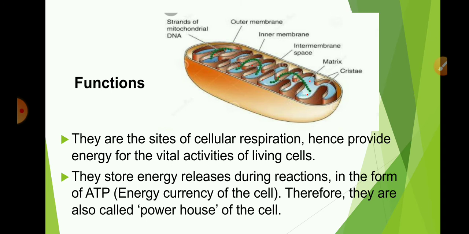ATP is known as the energy currency of the cell. The body uses energy stored in ATP for making new chemical compounds and for mechanical work. As it has its own DNA and ribosomes, mitochondria produce their own proteins.